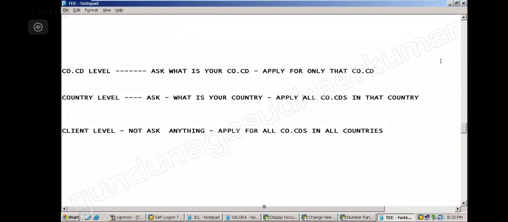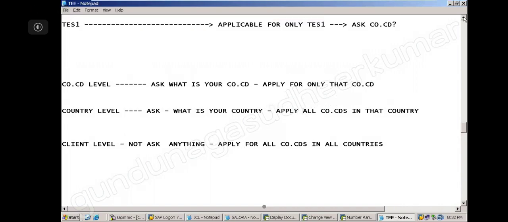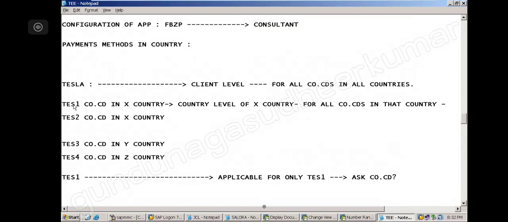I have Test 1 and Test 2 in the same country. I already covered this. It applies for all company codes in that country. So it will apply for Test 1 and Test 2 also. Got it? Got it.